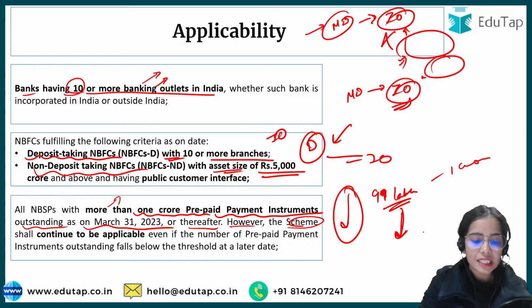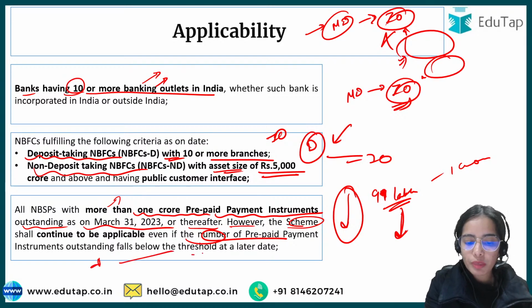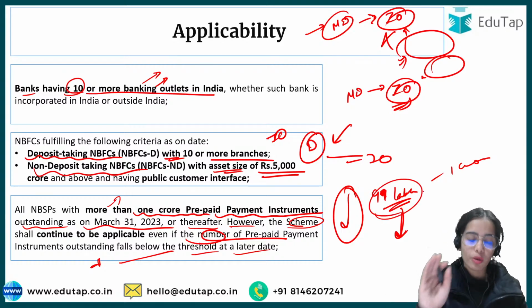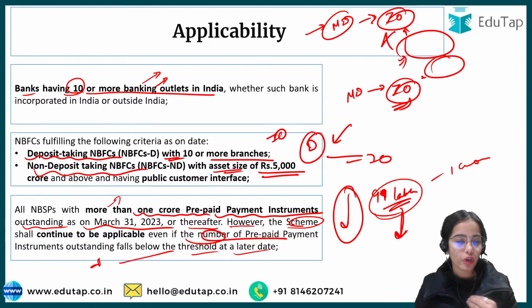So even if it has decreased, the scheme shall continue to be applicable even if the number of prepaid payment instruments outstanding falls below the threshold at a later date. Still they will have to follow the internal ombudsman and the master direction. This is important from the objective point of view, and also from the descriptive point of view.